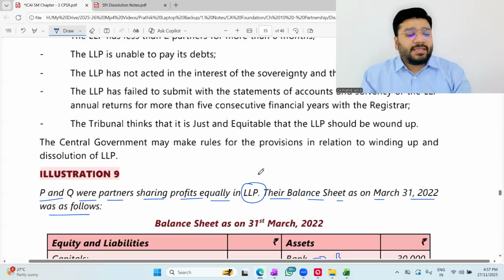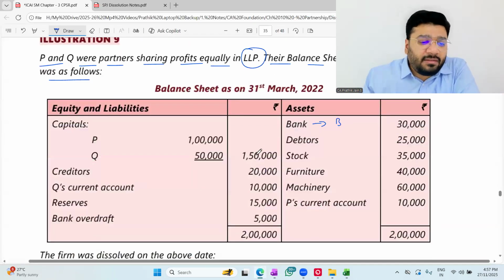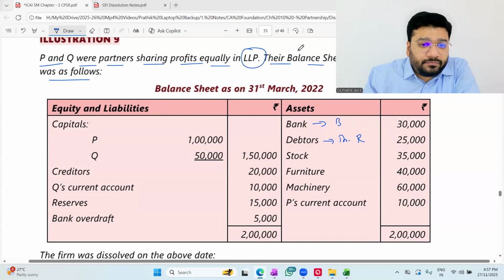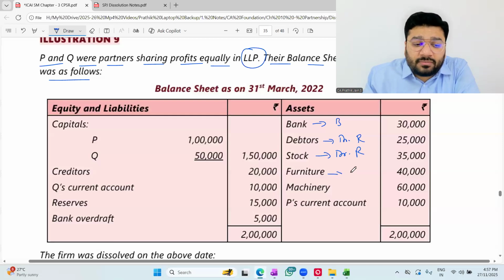Yes. Now please tell me, people. Bank, we'll retain the bank in the bank ledger itself. What about debtor? Debtor should be transferred to the realization account. Which side? Debit side of realization account. Stock, debit side of realization account. Furniture, debit side of realization account. Machinery, debit side of realization account. P's current account, debit side of realization account.